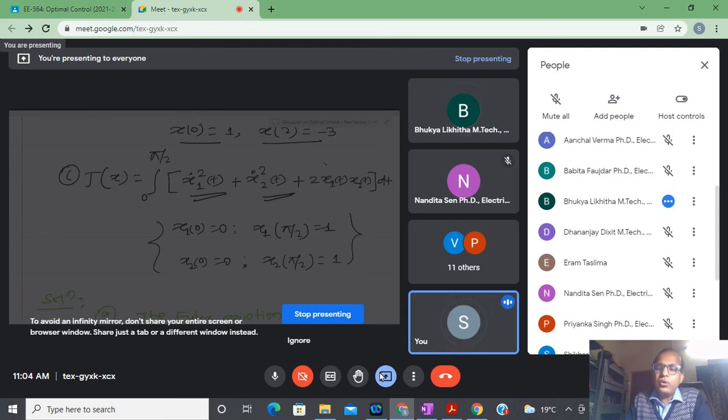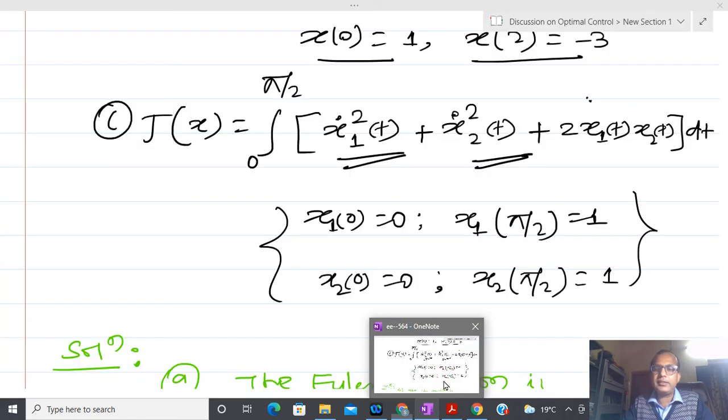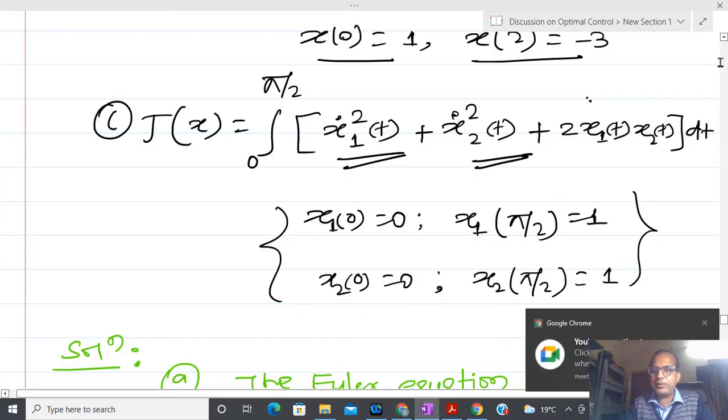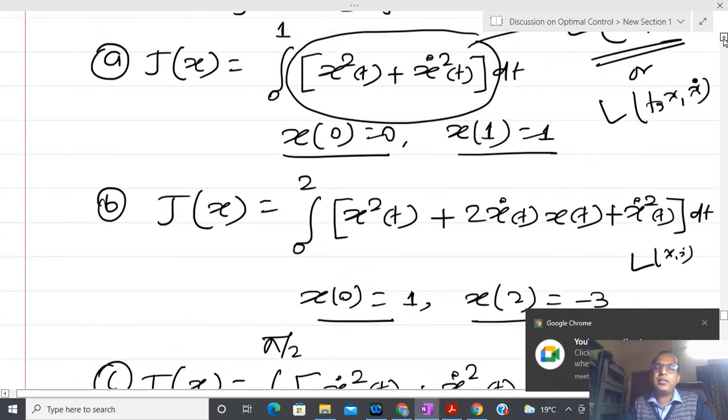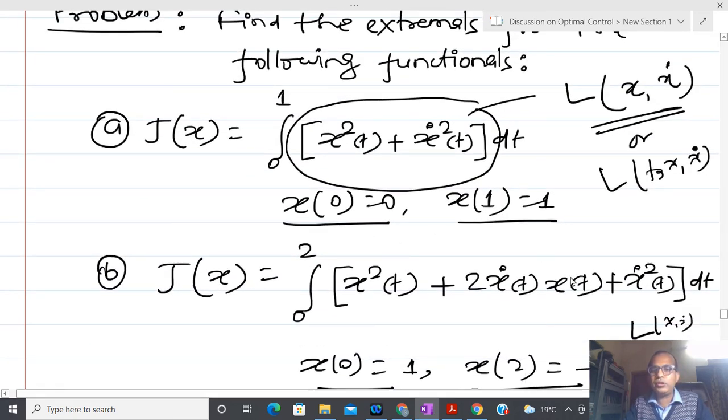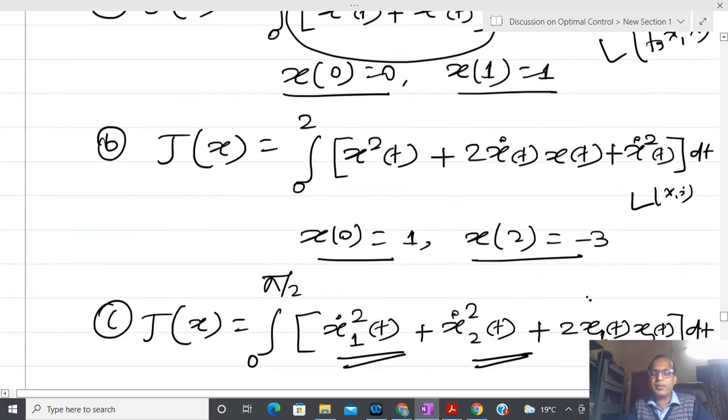So what you have to do now, everyone, is the homework. Today I will post 2 homeworks. In the first homework, you have to select one problem, and there you have to identify the mathematical model, constraint and performance measure. After that, all the questions I have discussed today, you have to take and solve, and send it. That is the tutorial. In this way your concept becomes clear. Otherwise, if I relax this, several students will not do the homework or the practice, and they will not be able to distinguish between function and functional.